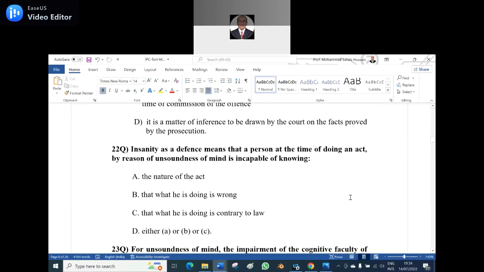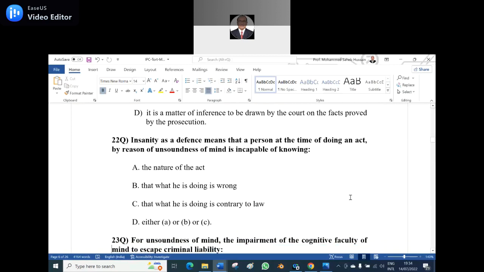The 22nd question. Insanity as a defense means that a person, at the time of doing an act, by reason of unsoundness of mind, is incapable of knowing: A, the nature of the act; B, that what he is doing is wrong; C, that what he is doing is contrary to law; D, either A or B or C. Which is the appropriate answer among the four?